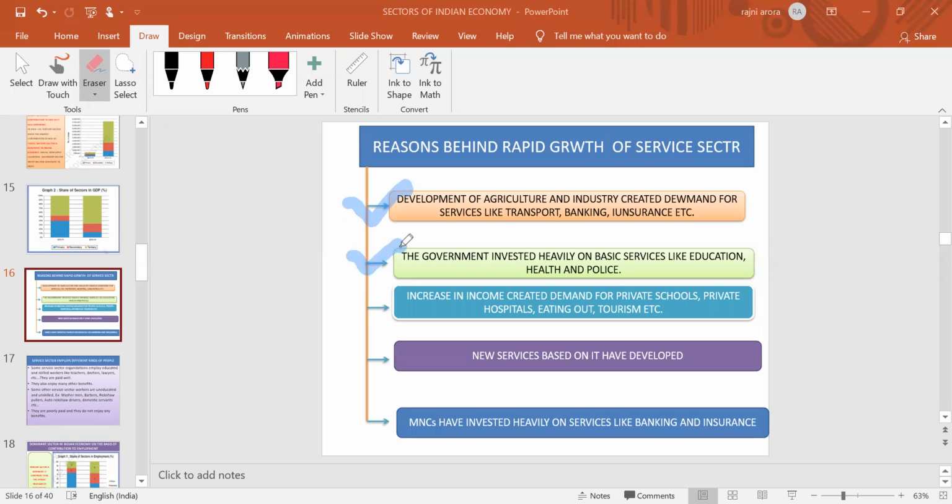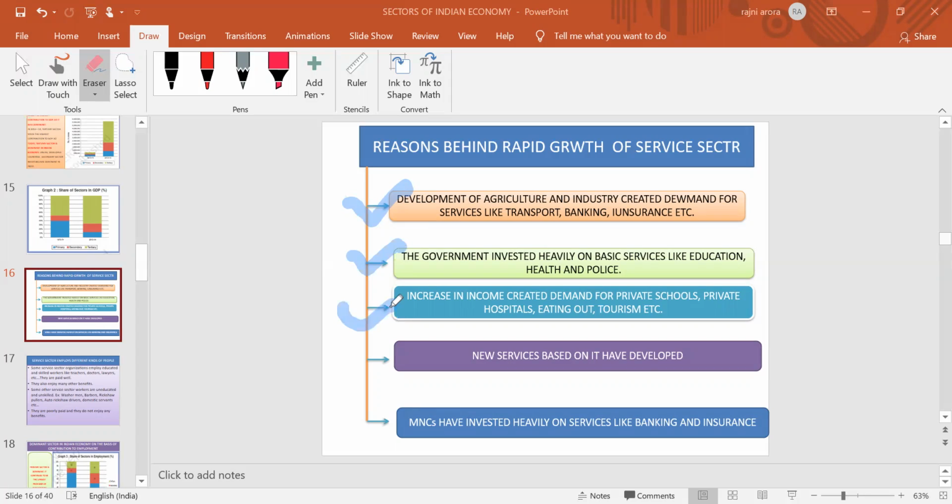Second, the government invested a heavy amount of money in different kinds of basic services like education, health, administration, and police. In order to promote these things and get the overall development of human capital, they invested money in education, health and police, so that these kinds of service sectors also came into existence.